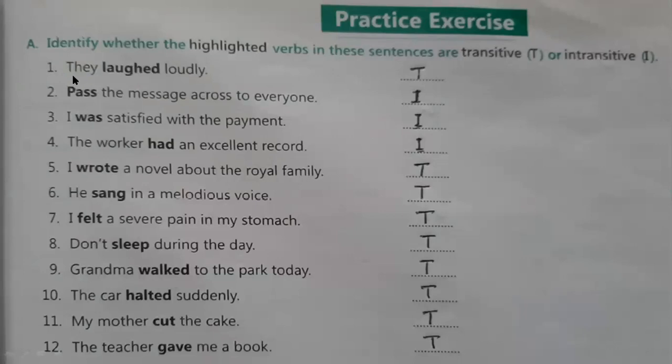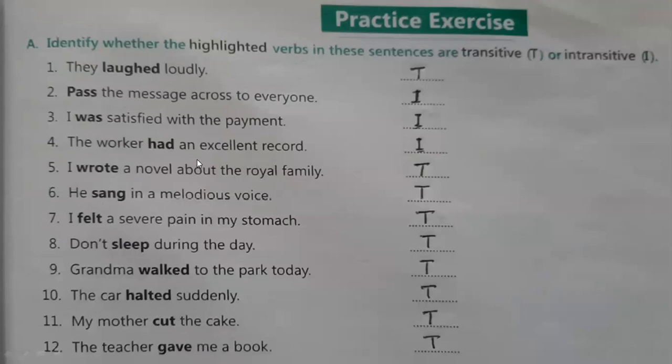So what is given here? They laughed loudly. You have to tell what kind of verb the highlighted verb is. Past is here intransitive. I was, this is intransitive. The worker had, again intransitive. I wrote, main verb is given here, so this is transitive. He sang, once again main verb, so this is also transitive. I felt, transitive. Sleep, transitive. Walked, transitive. Held, transitive. Cut is transitive. Gave is transitive.